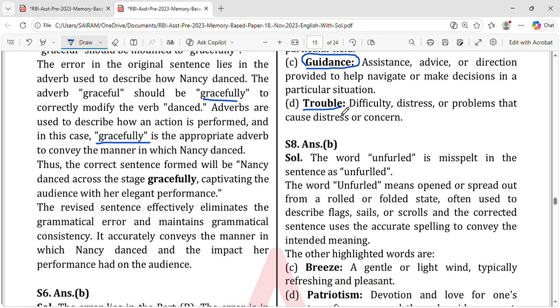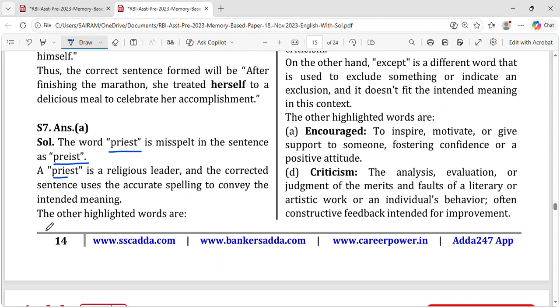Trouble is nothing but a problem, difficulty, stress, distress. Problems are troubles. Okay. So this phrase is completely wrong. This is the priest or a pujari, purohita, whatever it was.